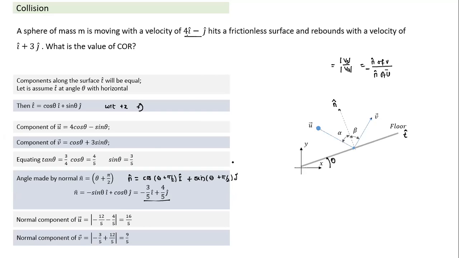Similarly, I find the normal component of v bar, the final velocity. This is the final velocity. Take this dot product with the n cap vector, 1 into minus 3 by 5 and 3 into 4 by 5. So this is 12 by 5, and this comes with the opposite sign. It should have come with the opposite sign, which is 2. And this comes to 9 by 5. Now this is nothing but the velocity of separation magnitude. This is nothing but the velocity of approach along the normal direction. Now I can calculate the coefficient of restitution, which comes to 9 by 16.